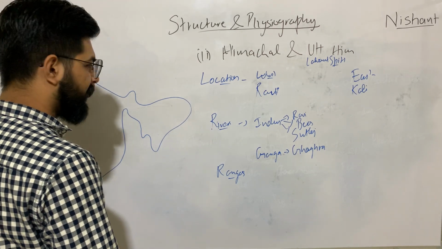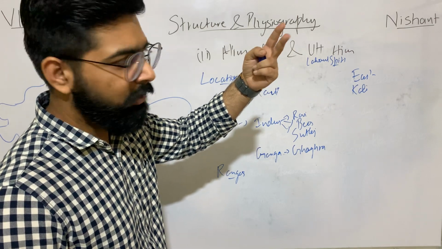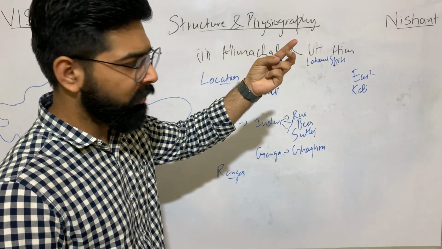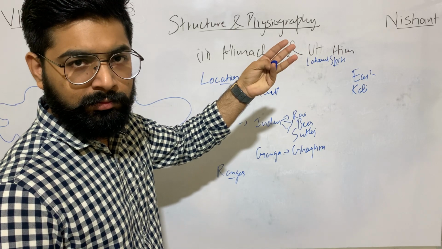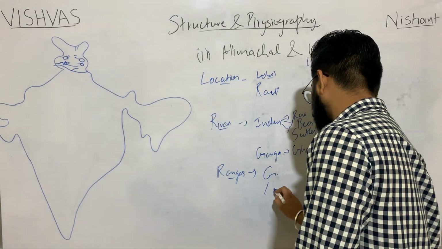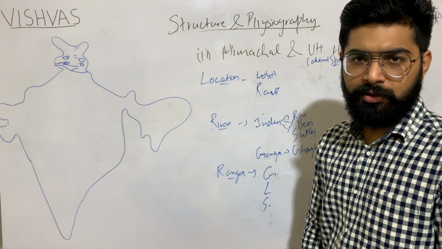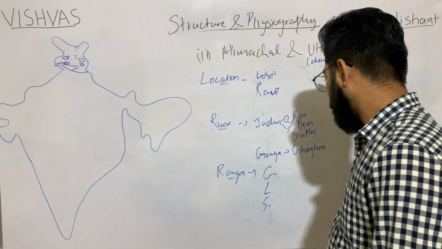Now next, ranges. It says that there will be 3 ranges majorly: Great Himalayas, Lesser Himalayas, and Shivalik. तीनों देखने को मिलेंगी. We will find all of them.